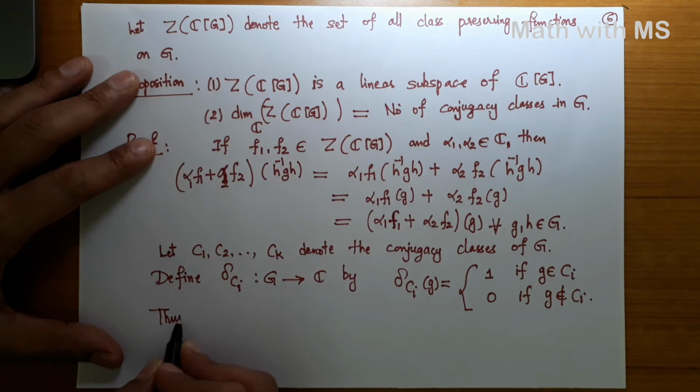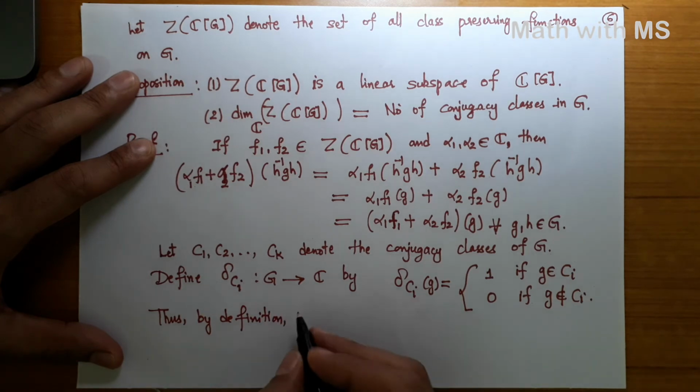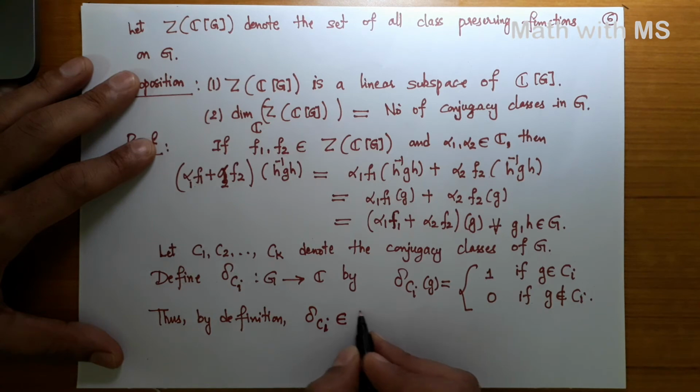By definition, these delta Ci's are class preserving functions. Thus, by definition, these delta Ci's fall in ZCG.